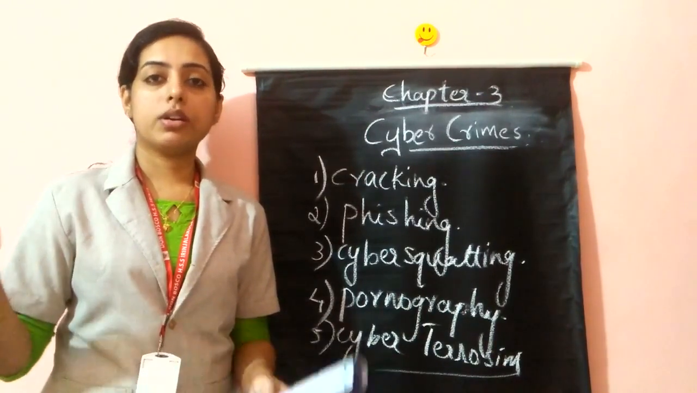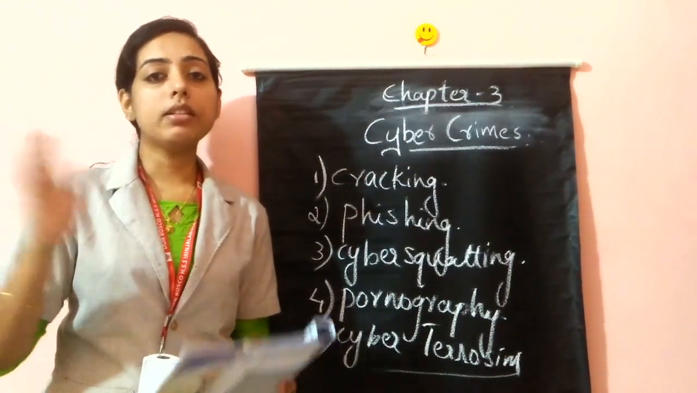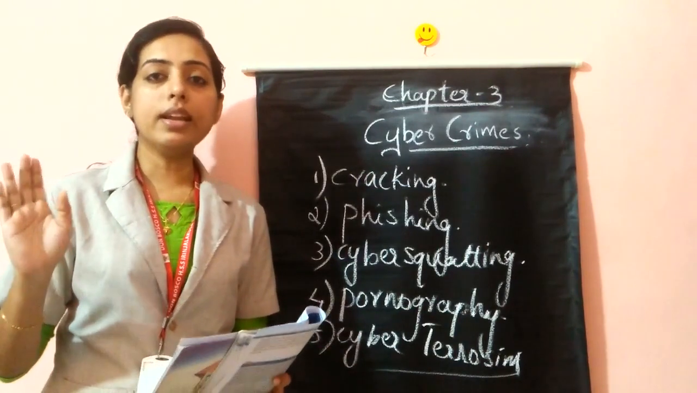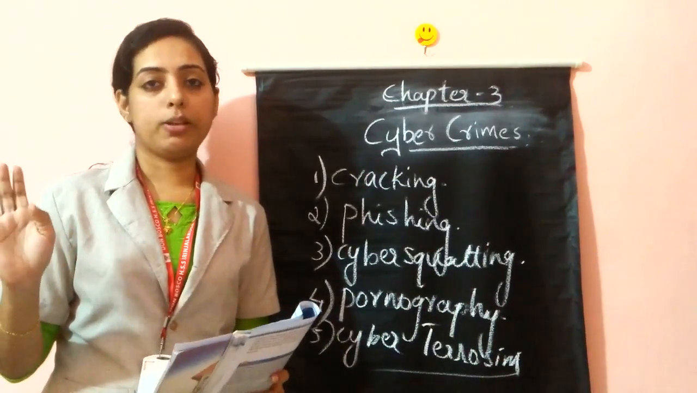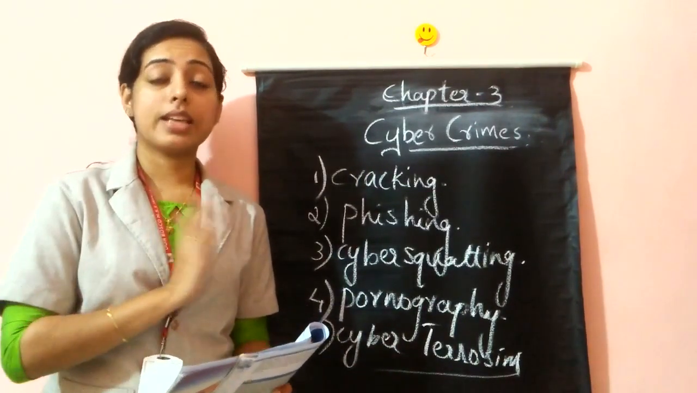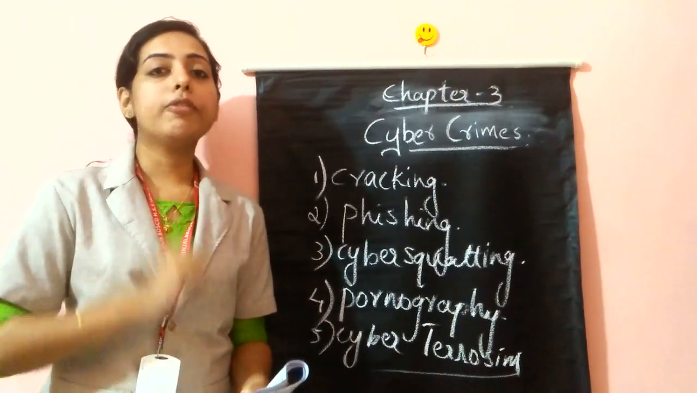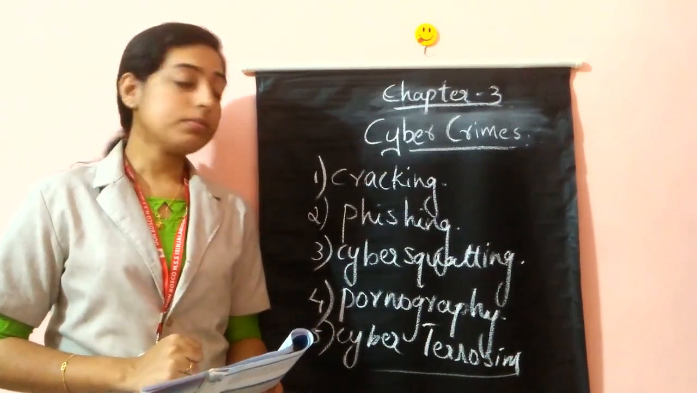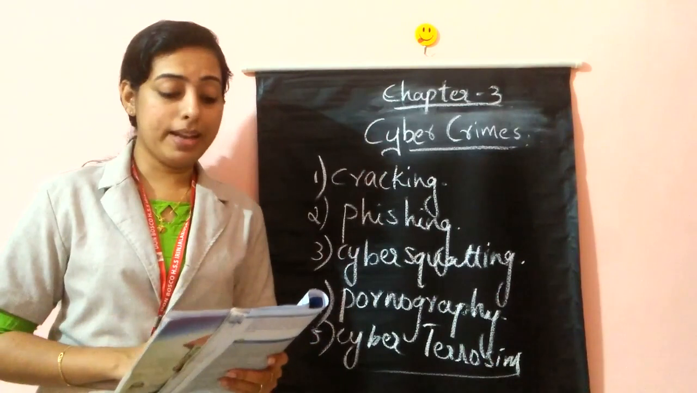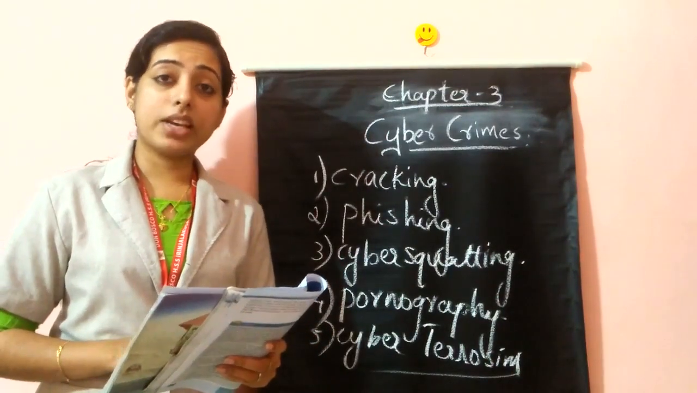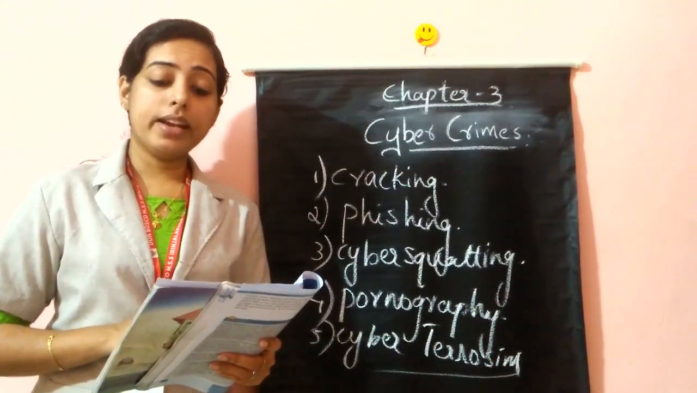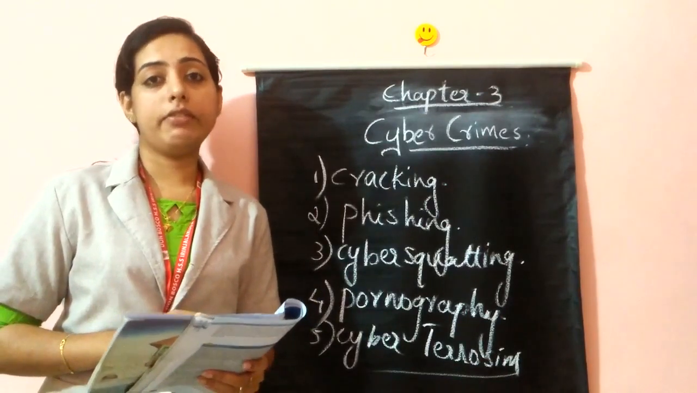By seeing it, they pretend to be that official one, but actually it is a duplicate. That is what is known as cyber squatting. And the fourth cyber crime is what? Pornography. Pornography means it is an act of exchanging, exhibiting, and trading obscene contents with pictures and videos.